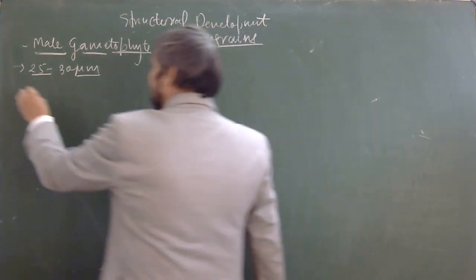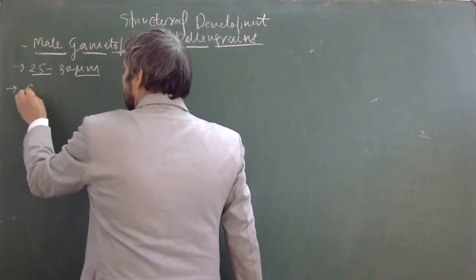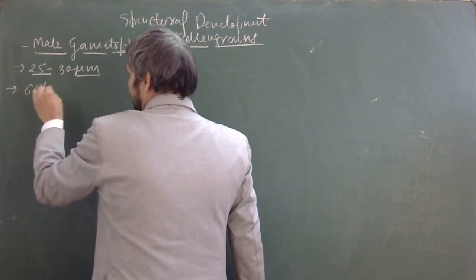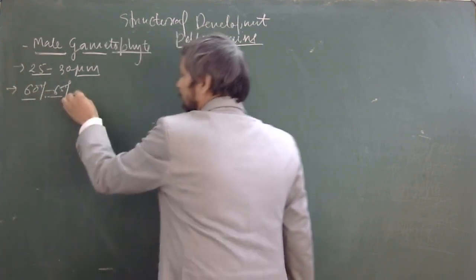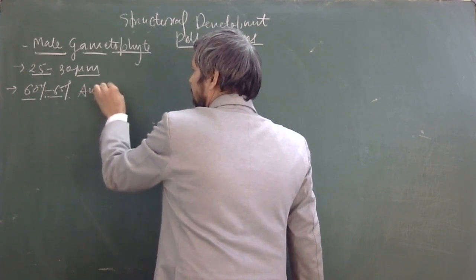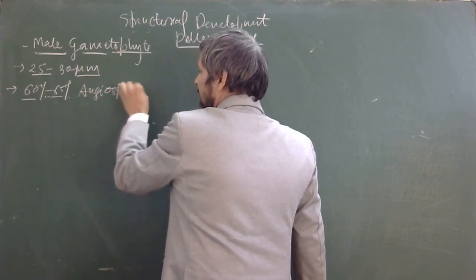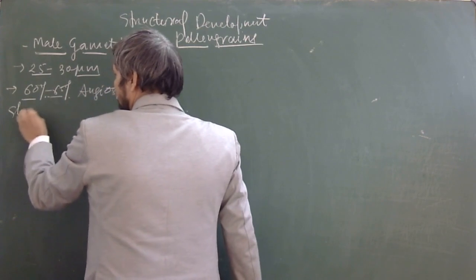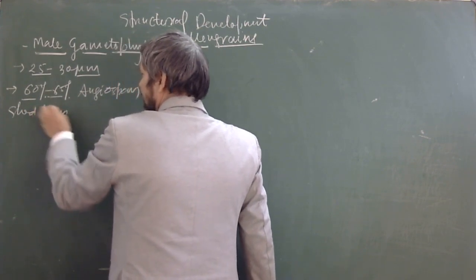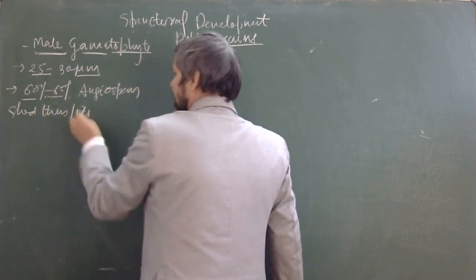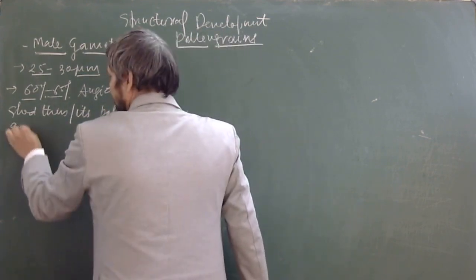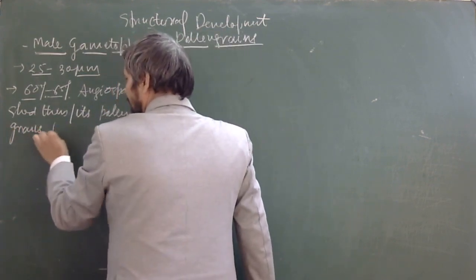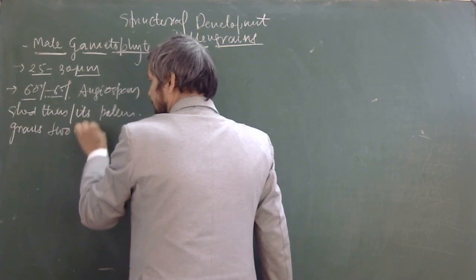Second point you remember: around 60 to 65% of angiosperms have their pollen grains in two cell stages.